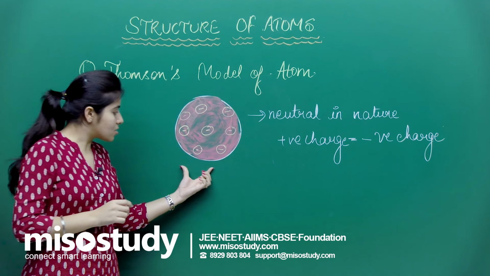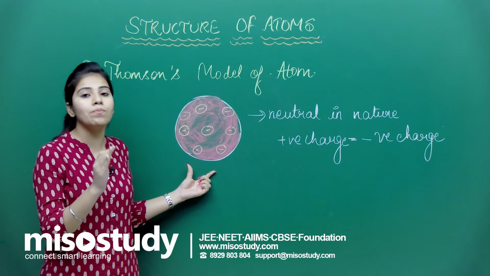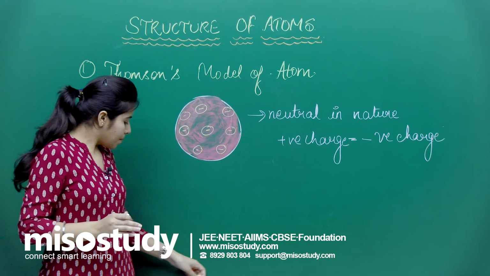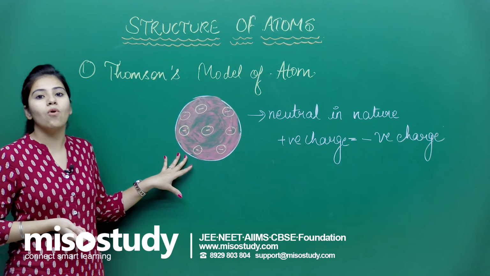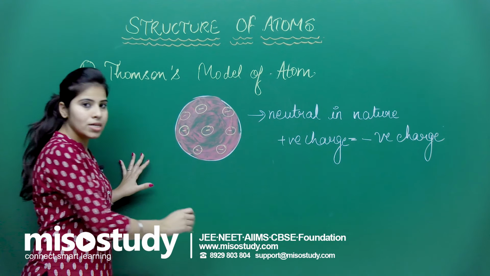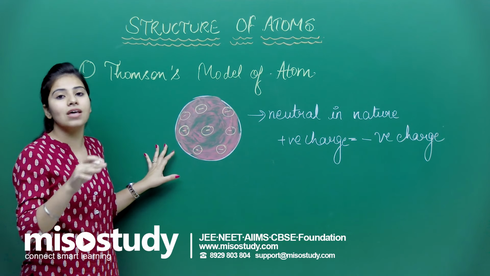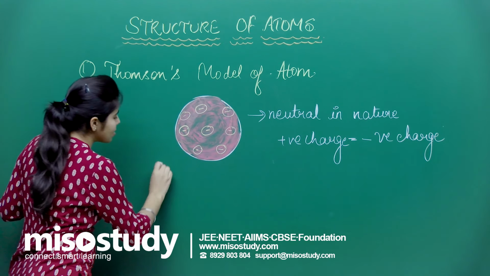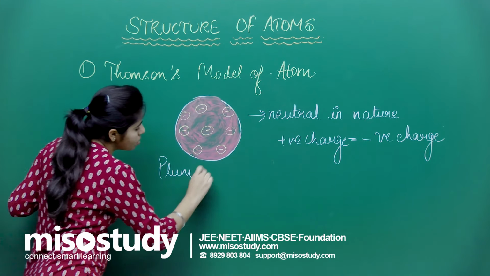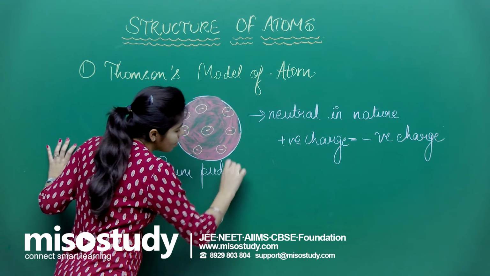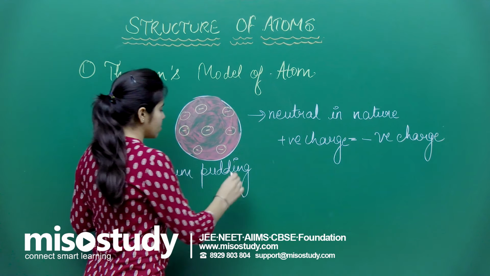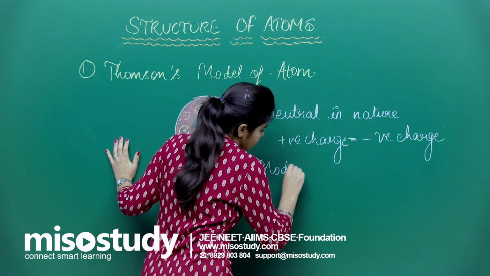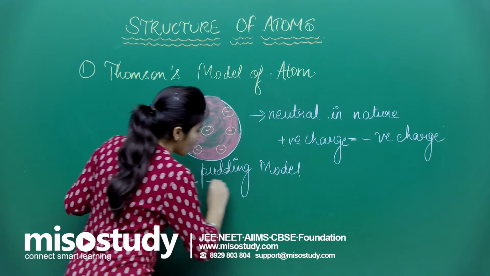This structure was also known as the plum pudding model or watermelon model, because it looks like a watermelon, all red, with seeds embedded inside. Or we can say plum pudding model, because it is like a pudding in which plums are embedded, right?